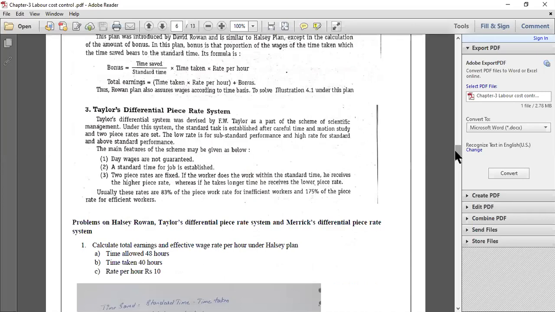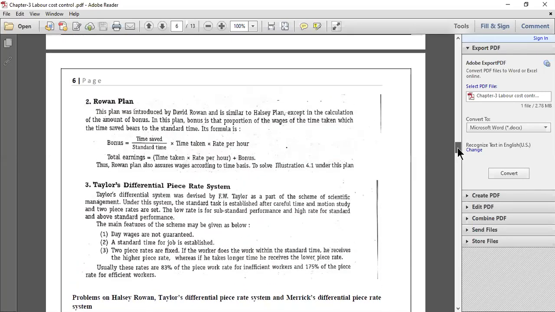Now another plan which you have under incentive scheme is called Taylor's differential piece rate system. Under Taylor's differential piece rate system, laborers will be classified into efficient and inefficient workers. Under this system, your wages will be paid under the piece rate system. Halsey plan and Rowan plan are based on your time rate system, but Taylor is based on the piece rate system. That is why it is called Taylor's differential piece rate system.